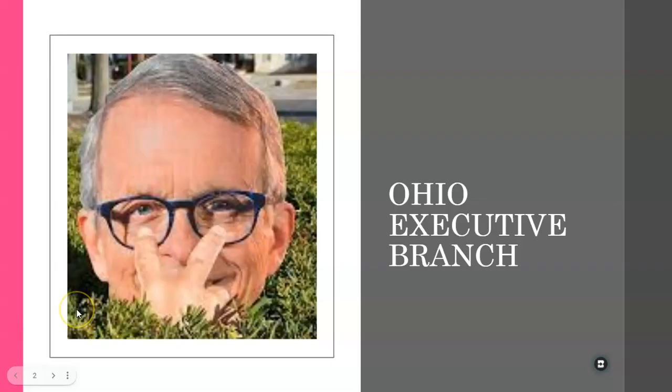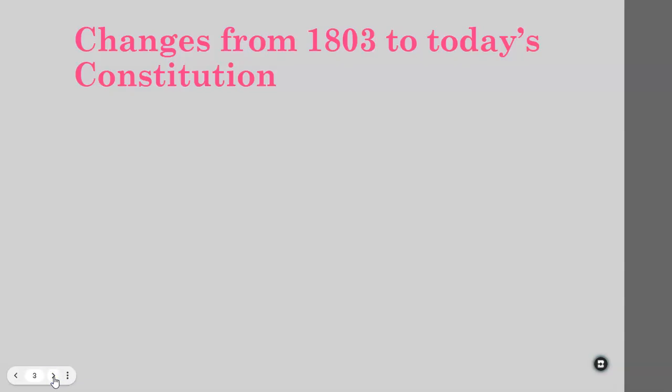This lesson is about the Ohio Executive Branch. Featured here on the slide, we can see Mike DeWine, current governor of Ohio. So remember that in Ohio's original Constitution in 1803, we see a lot of changes in the office of governor from 1803 to today's current version.